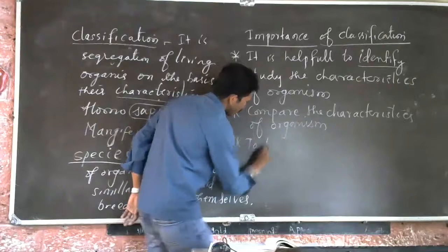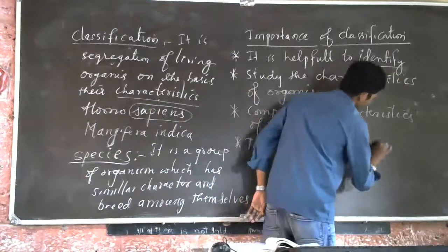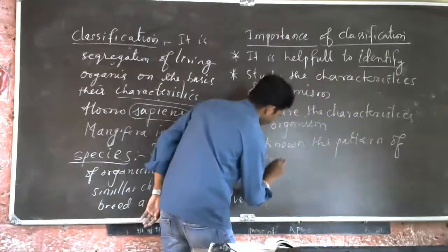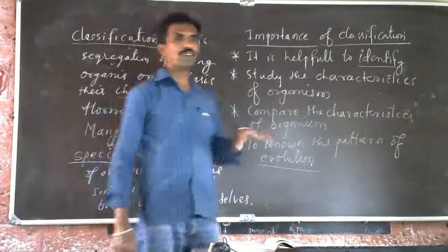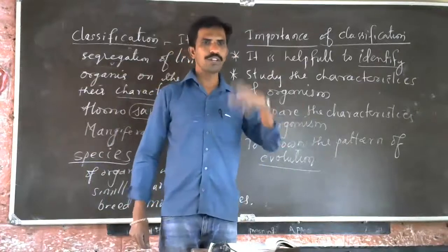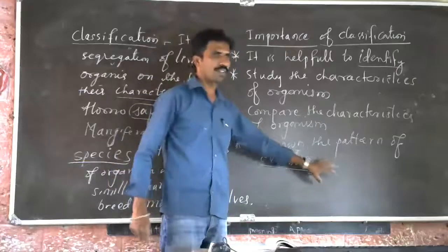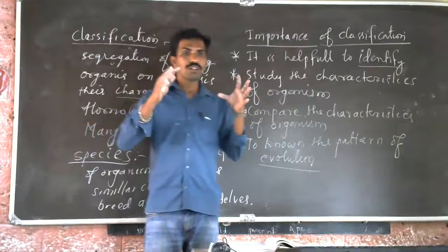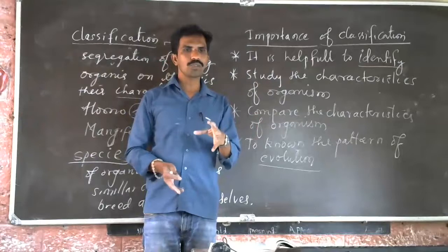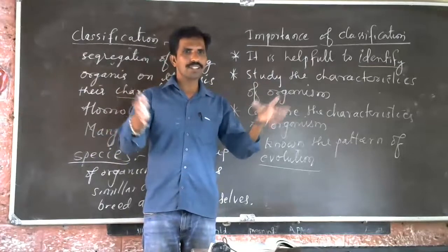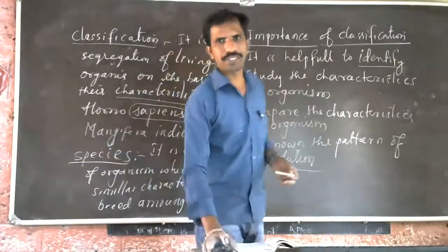To know the pattern of evolution. What do you mean by evolution? Evolution means the origin of different species, the origin of different organisms. That is called evolution. Because of evolution only, we can see now the huge biodiversity of living organisms. Biodiversity means all the animals and plants and all the organisms put together living in one region. It is called biodiversity.